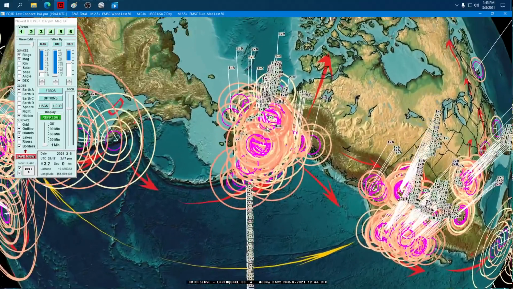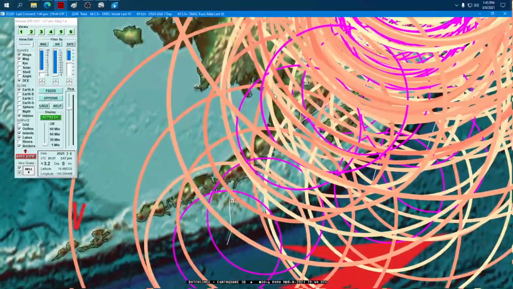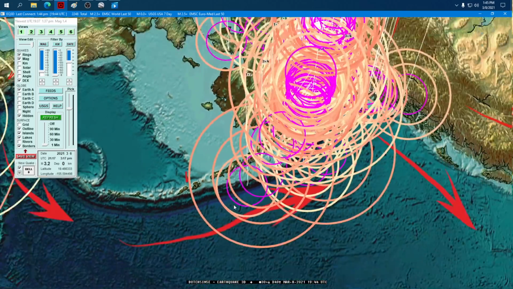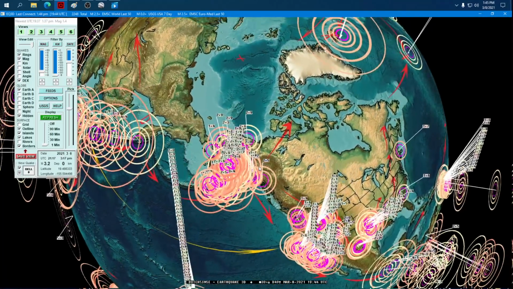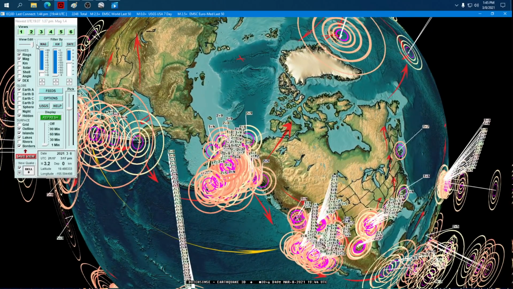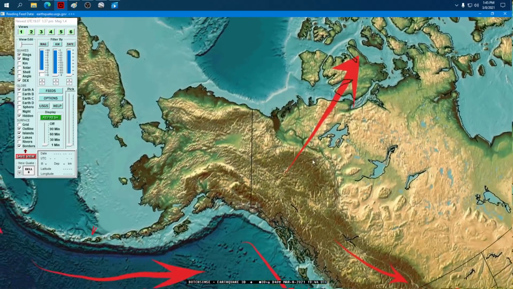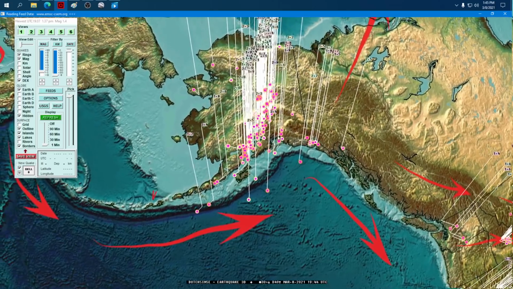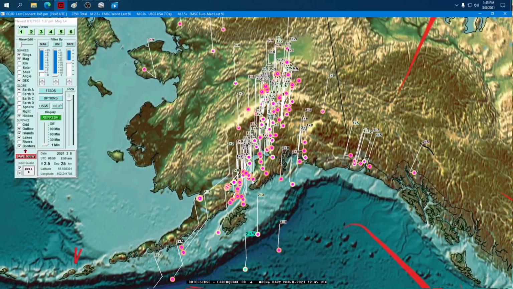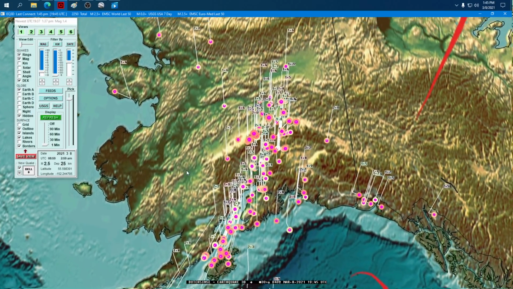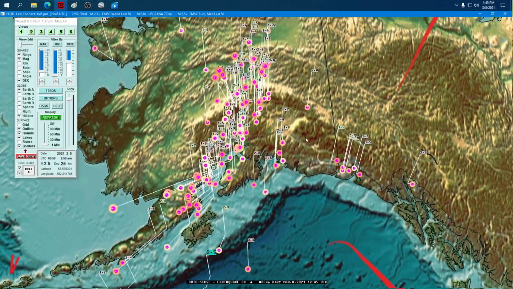You already had a volcanic blast at Vaniaminoff Volcano, 11,000 foot. Somewhat rare. You might see it every few months with a blast up in Alaska. But the other magnitudes on this are small or low. The power on this is low going into Alaska, but you could call this a snare drum beat, and the snare drum's really rolling right now.